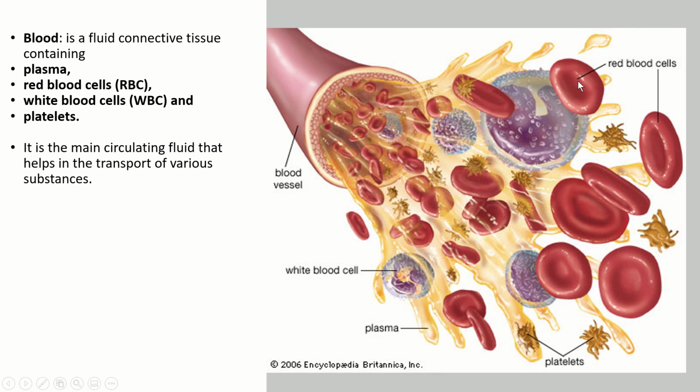Then red blood cells, white blood cells, and platelets. So the blood is composed of red blood cells, plasma, white blood cells, and platelets. It is the main circulating fluid that helps in the transport of various substances, nutrients and molecules. Okay, we'll stop here, students. I hope you have understood this concept clearly.